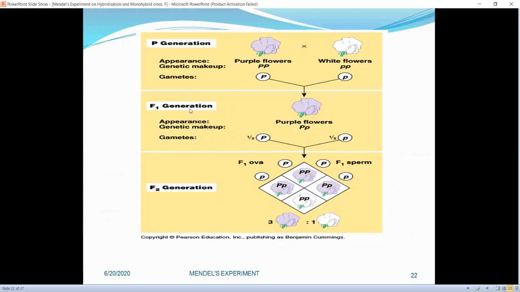F1 will give purple flower having capital P small p, which is heterozygous or hybrid, and in F2 generation it will give rise to 3:1 ratio, purple to white, that is the phenotypic ratio. But if we see the genotypic ratio, then only one purple plant is homozygous, whereas the other two are heterozygous having capital P, small p, and white is again homozygous. So the ratio becomes 1:2:1.